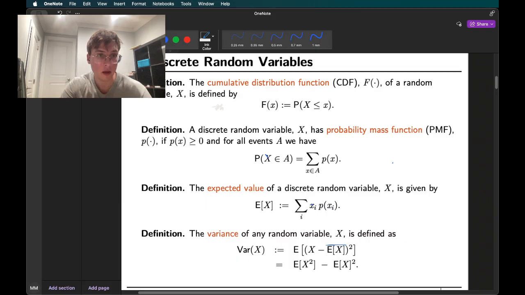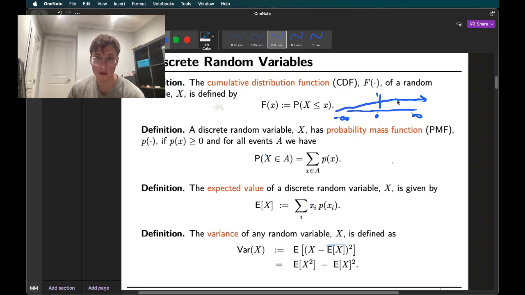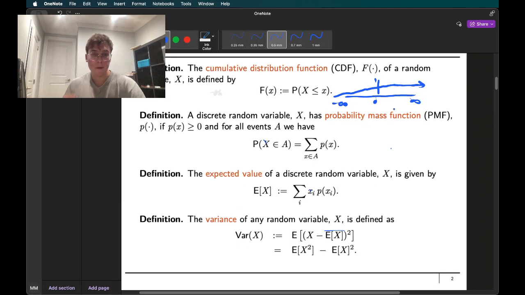So what does that look like? Generally here, negative infinity to infinity, and then we have right here 0 to 1. It starts at 0, and at some point it goes up to 1. It might not look like this, and it never gets above 1. So something like that.